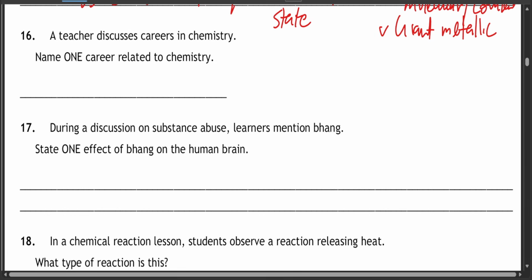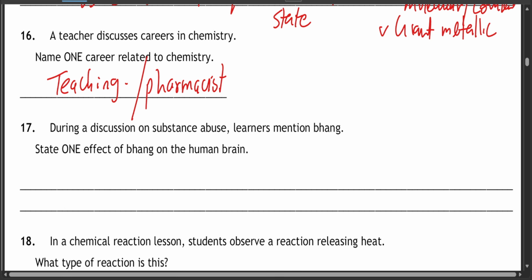Now, question 16. A teacher discusses careers in chemistry. Name one career related to chemistry. Teaching. What am I doing? That's a career. Or you can tend to be a pharmacist. Doctors also, because one of the prerequisites of studying to be a doctor is either a B plus in biology or also a B in chemistry, right?